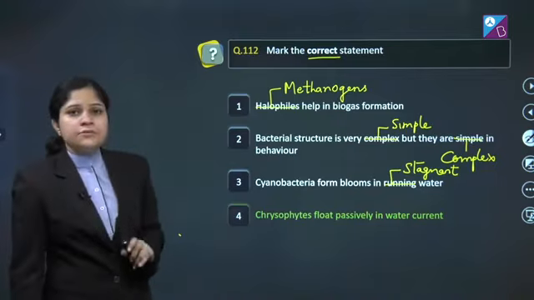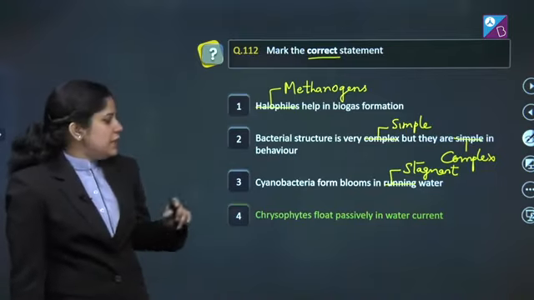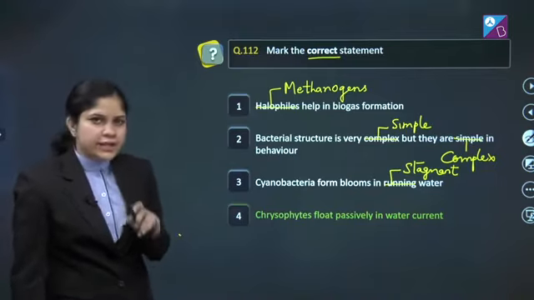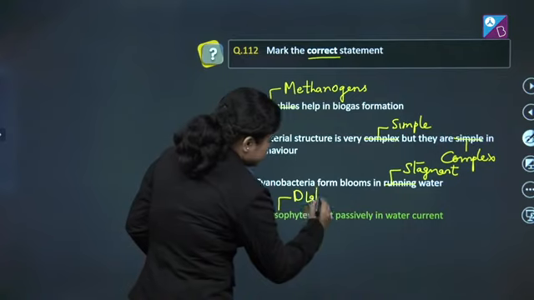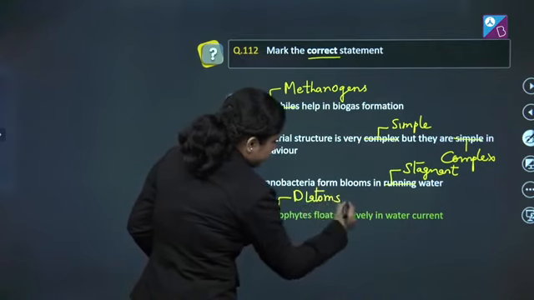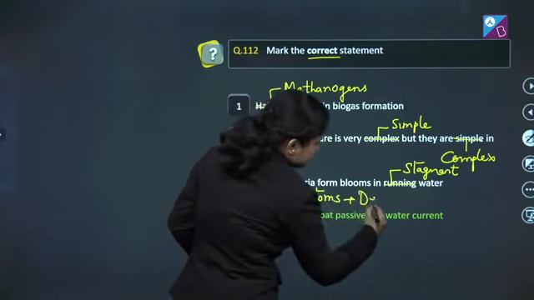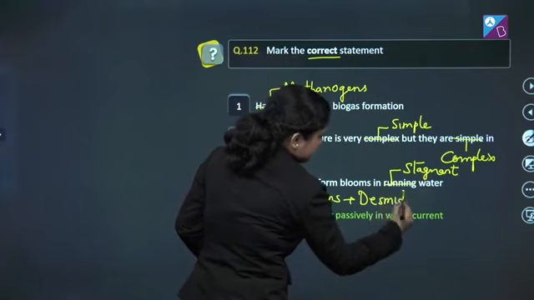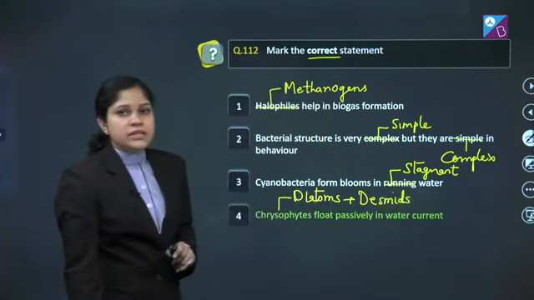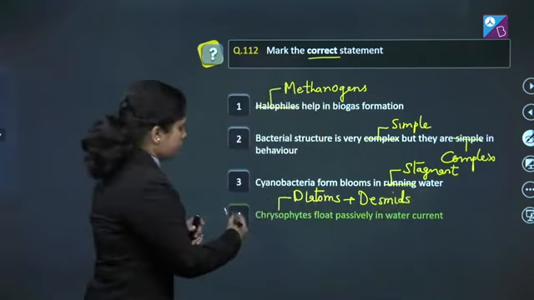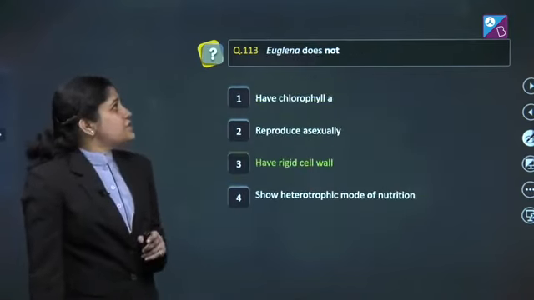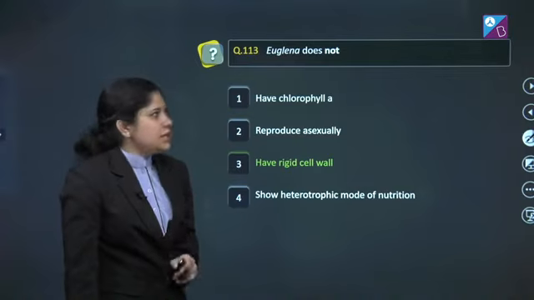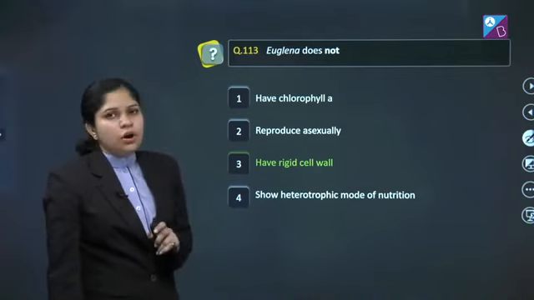Fourth, chrysophytes float passively in water current. Absolutely correct. And here we should know that chrysophytes include diatoms and desmids. So, the correct answer of this question is option number 4. Let's proceed to the next question. Question number 113. Euglena does not.